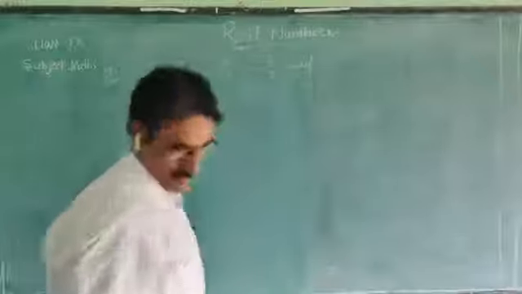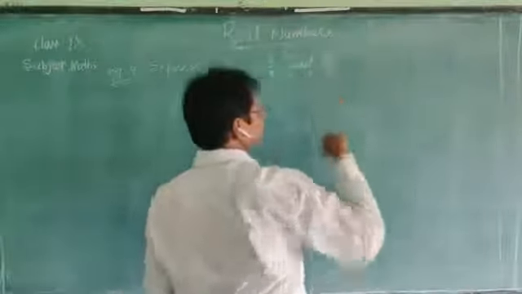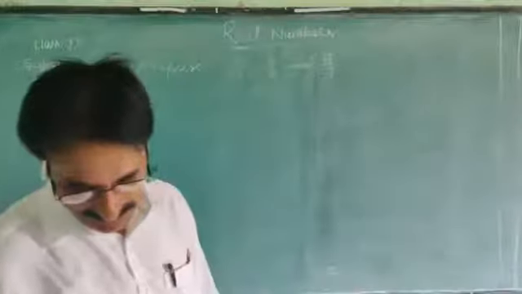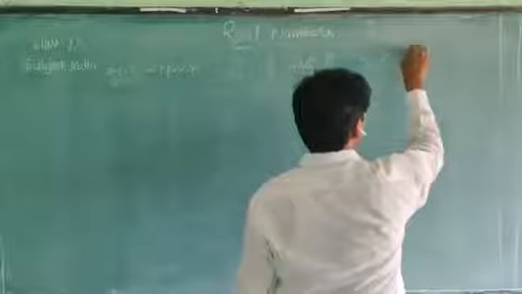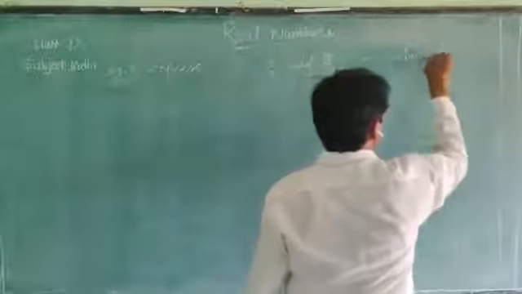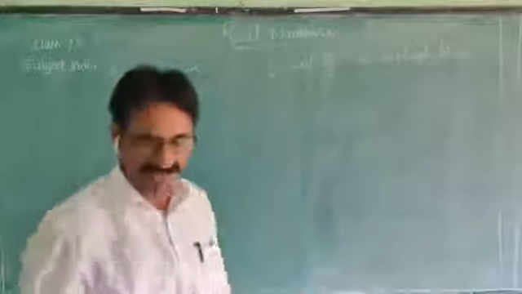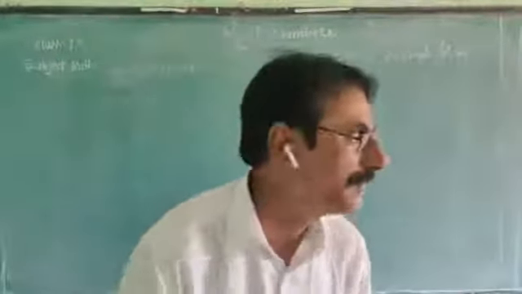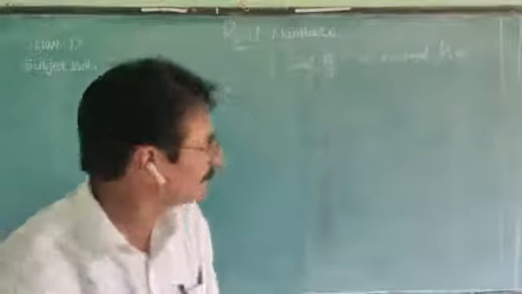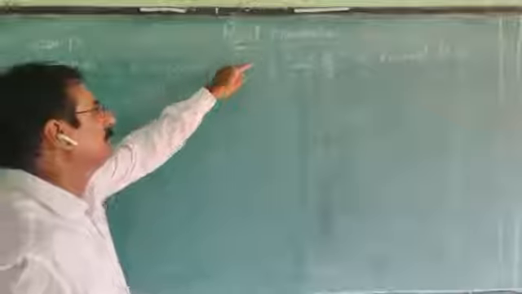One more, 1 by 10 by 7, in decimal form. In which form? Decimal form. Yes. These three are given rational numbers in p by q form.